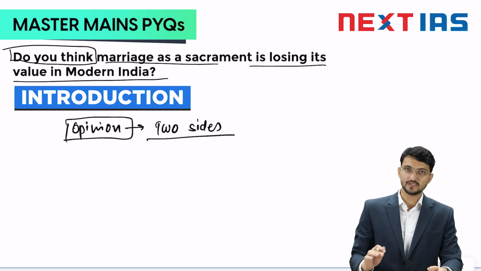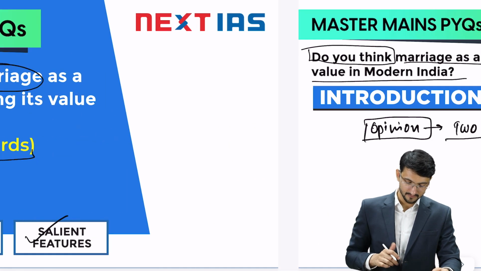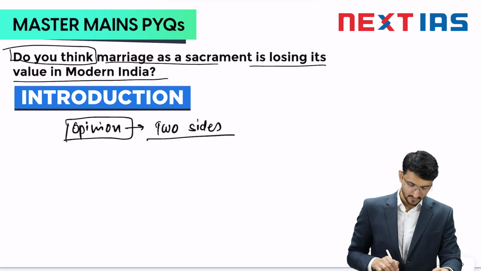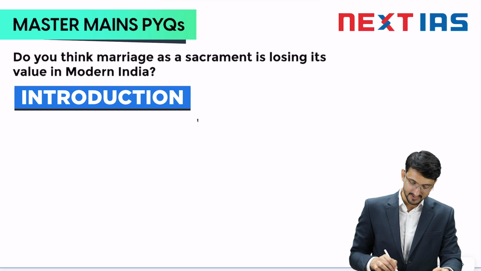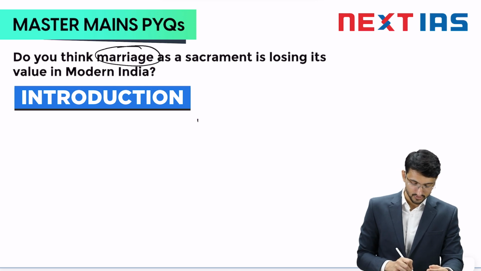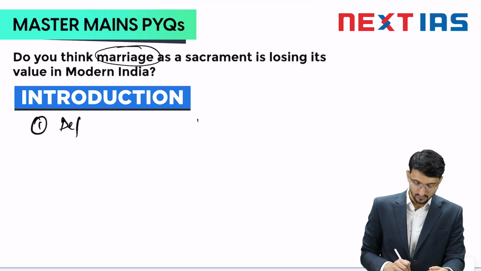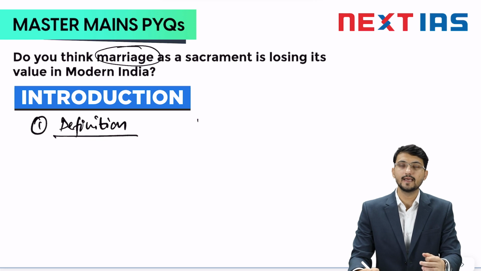So first thing first, let us jump into the introduction part. In the introduction, what you can do is choose this institution's definition. So you can write the definition of marriage. What is the definition of marriage? It is a socially and legally sanctioned union between men and women.